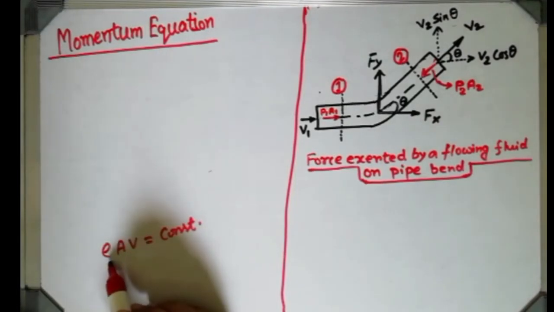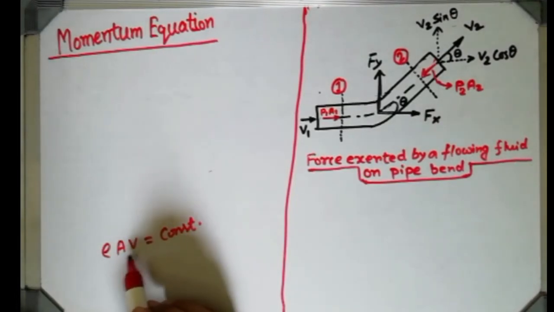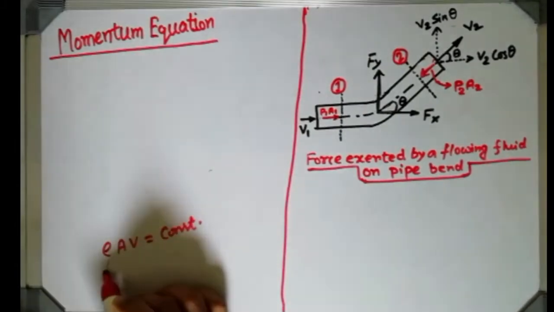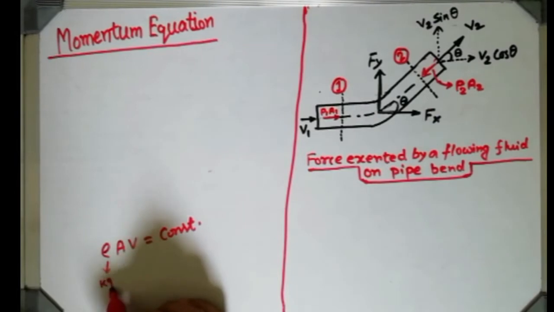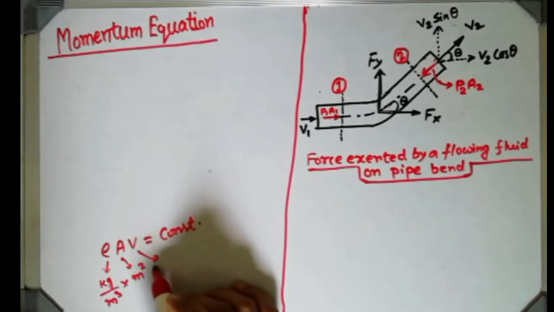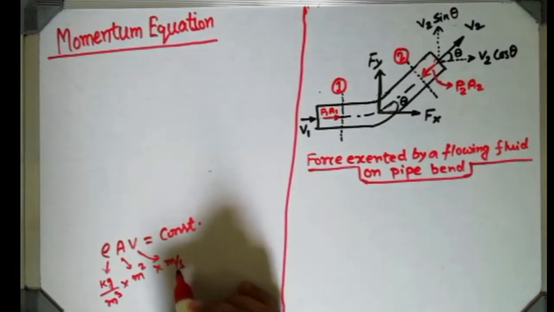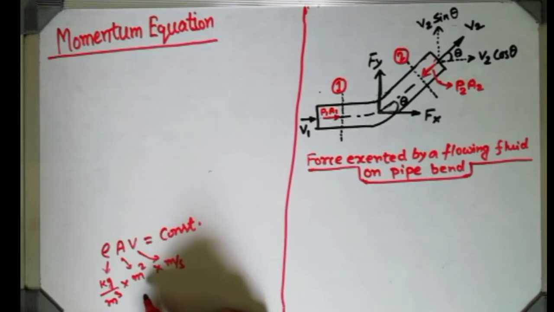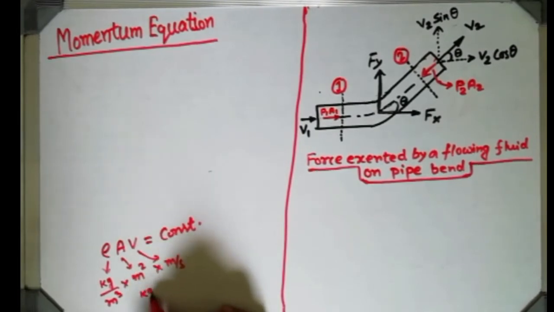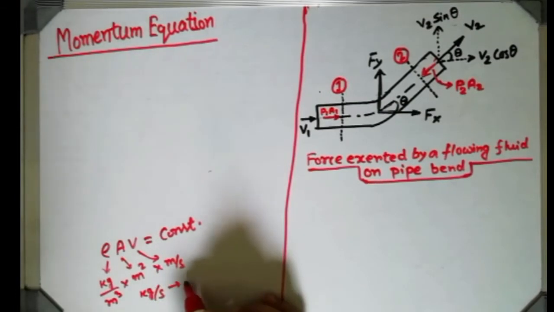Multiply this density by the cross-sectional area and the velocity, and that will give you the mass flow rate. You can check in the SI system: rho is in kg per meter cube, cross-sectional area is in meter square, and velocity is in meter per second. If you simplify the units, it gives you kg per second, that is nothing but